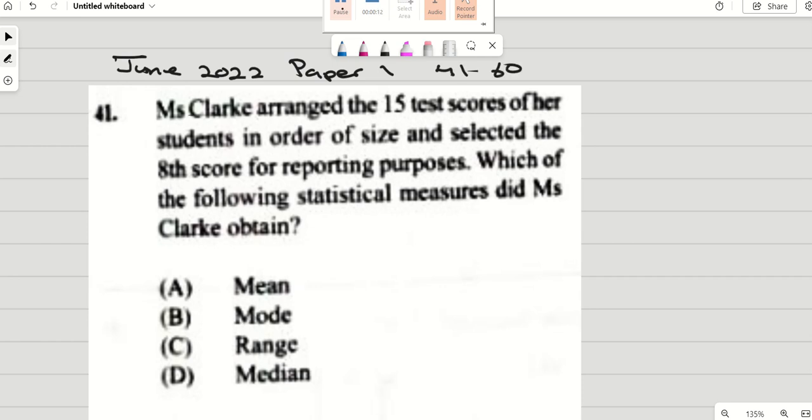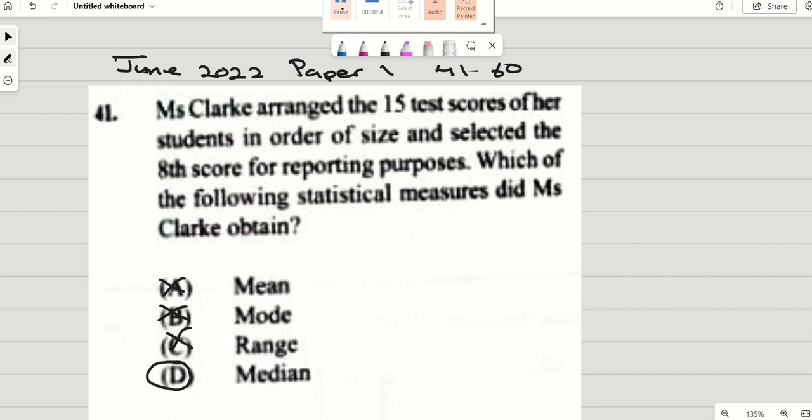Miss Clark arranged the 15 test scores of her students in order of size and selected the 8th score for reporting purposes. Which of the following statistical measures did Miss Clark obtain? That is not mean. It is not mode. Mode is most popular. It is not a range. It would be D. So median.